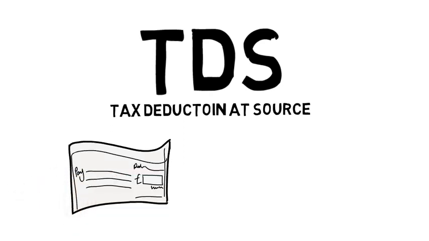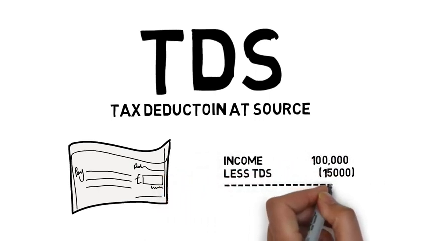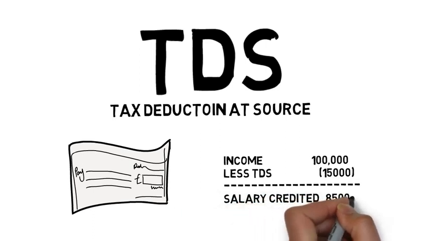Like TDS on salary means that once your tax liability is calculated, income tax will be deducted from your take-home salary and only net income will be credited into your account as salary. This money which was deducted by your employer will be paid on your behalf to the government by the employer.